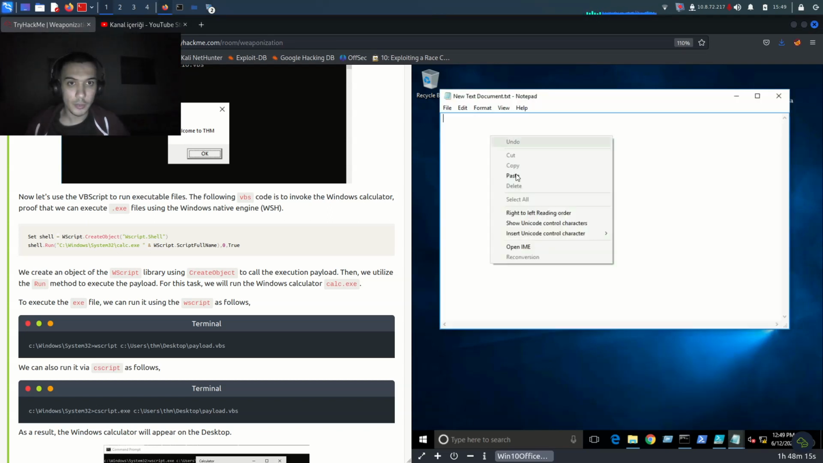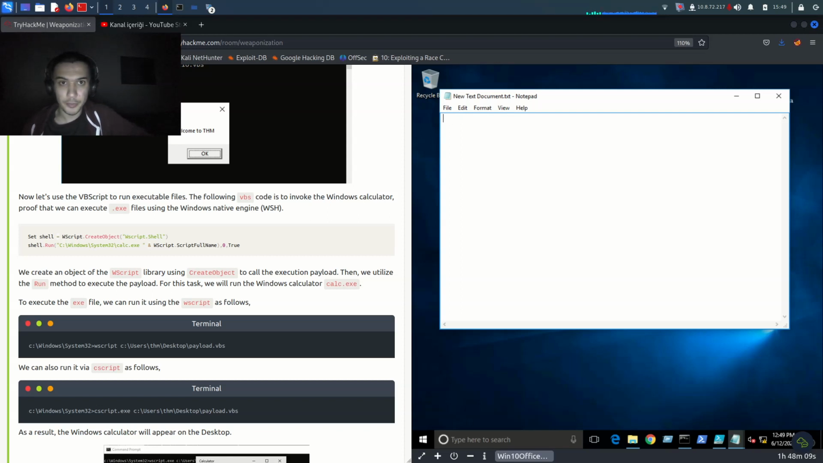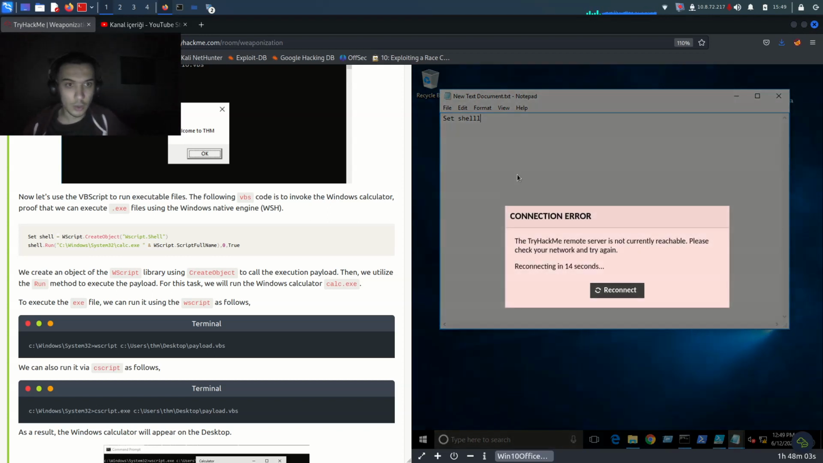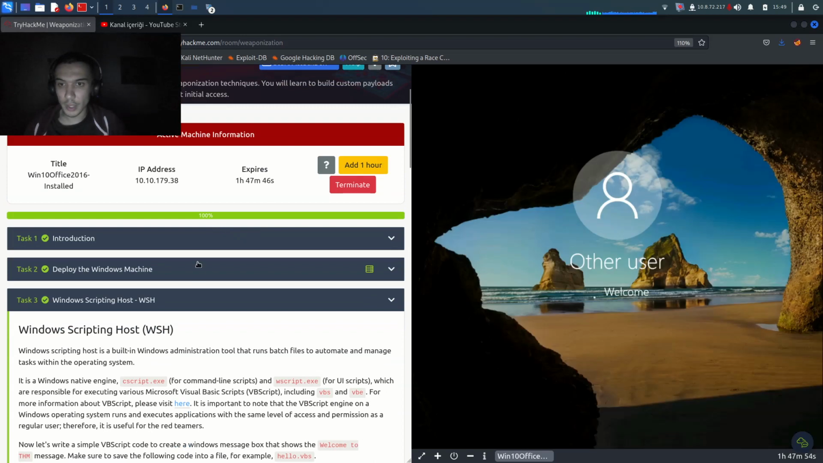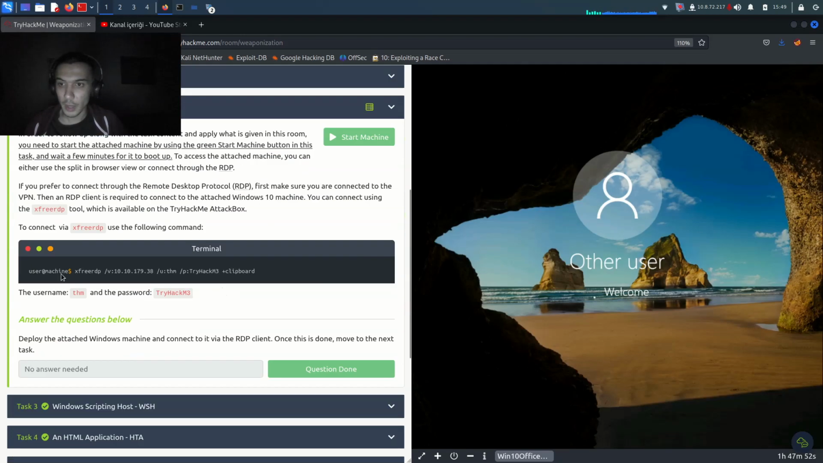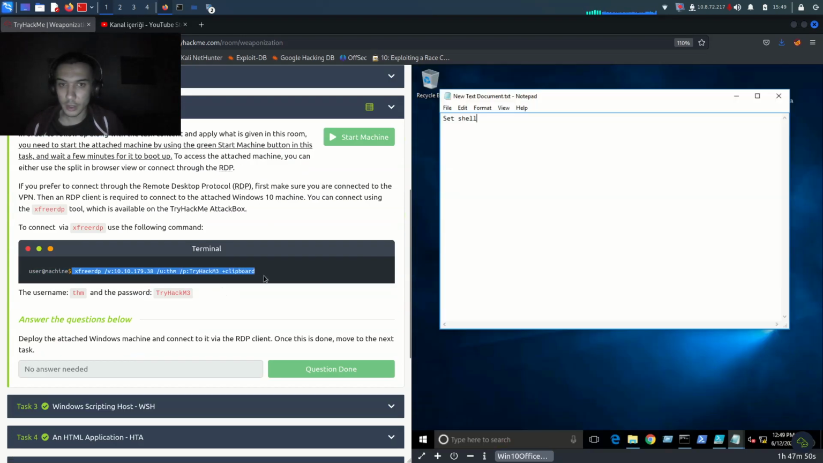Okay, guys, I'm going to paste one more time, but it's not running, right? Let me say set shell is equal to... Connection error: the TryHackMe remote server is currently unreachable. Please check and reconnect. Alright, let me try using some XfreeRDP here. I think it will be fine for us.